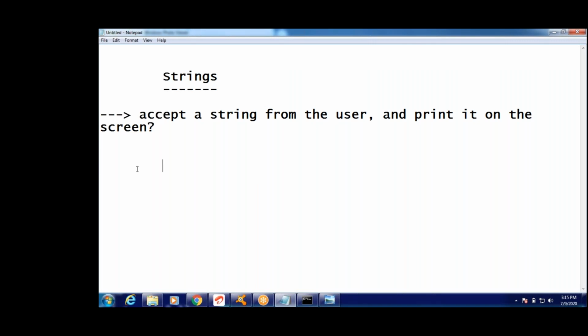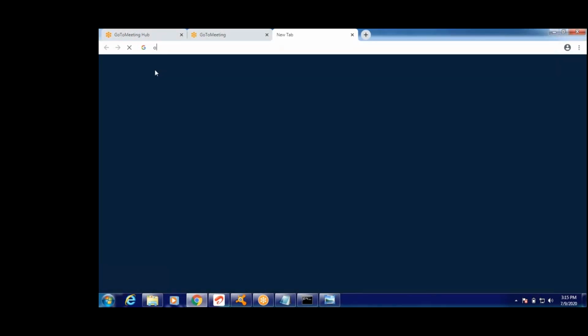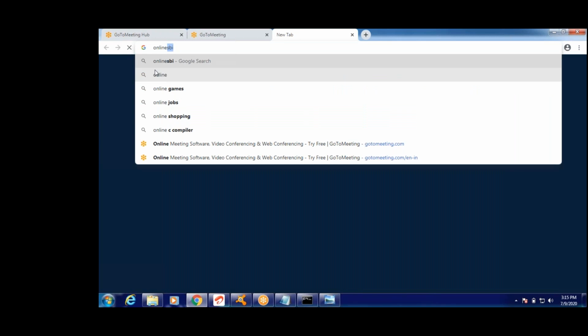Completed, guys. Now in some compilers, what happens, guys? gets is deprecated. Deprecated means that is the old one. It accepts it, but it gives a warning in some compilers. For example, online compilers are there. For example, see this compiler. I will show you.